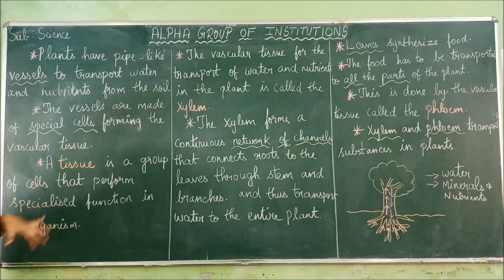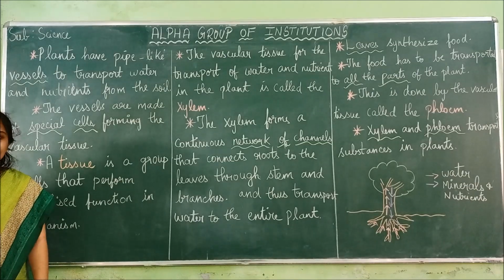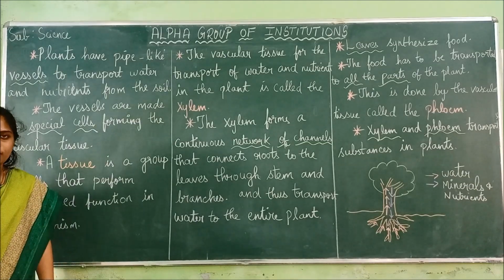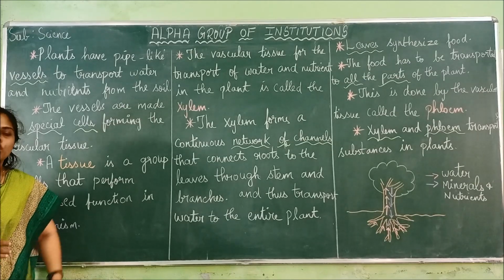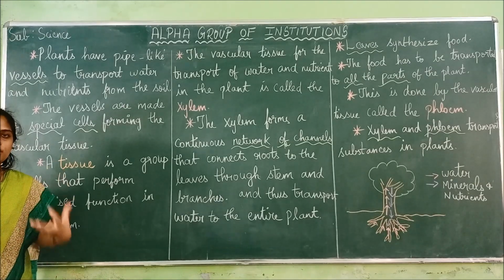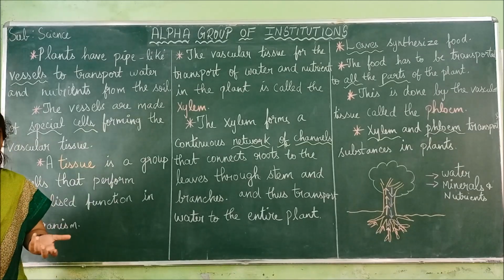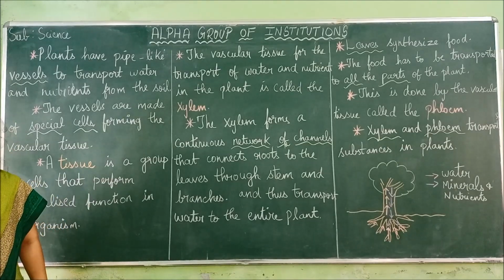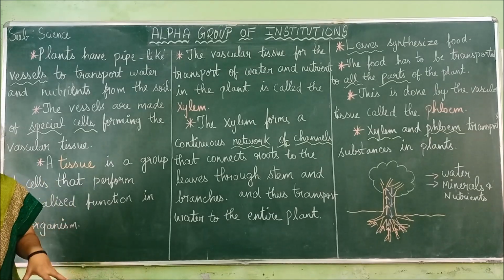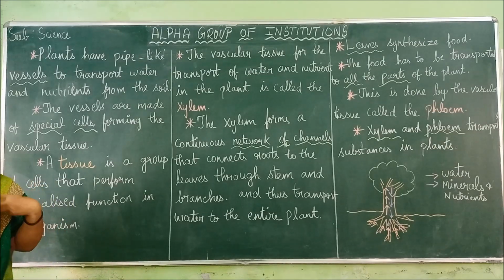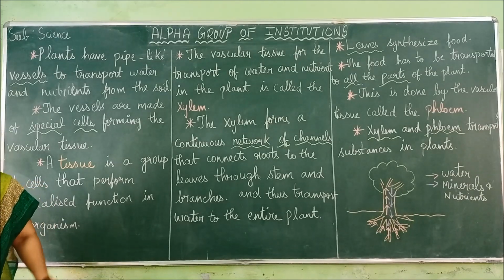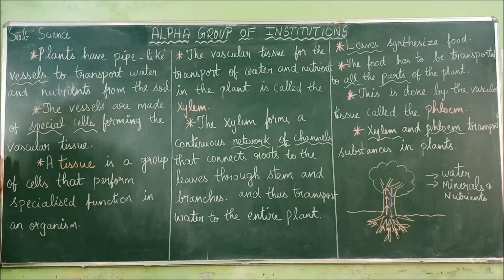We learned how the water enters the plant, what the sources are from which they get water, and how they get food. So we know what is happening inside the plant body, how they get water and how they get food. For this functioning, they need some tissue, some special parts inside their body. Now we are going to learn what the parts involved are and how they help in doing such functions. Those things we are going to see now.